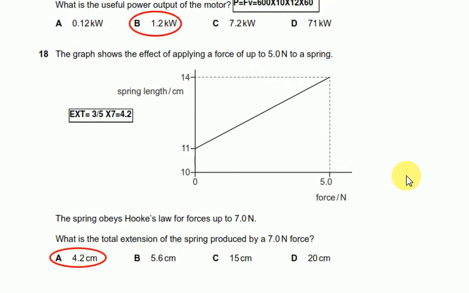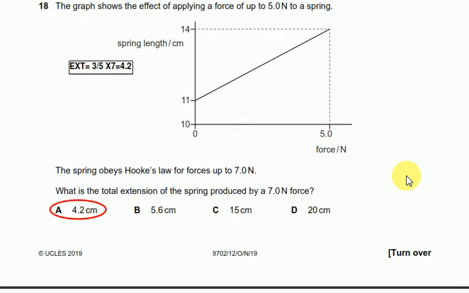Question number 18 says the graph shows the effect of applying a force of up to 5 Newton to a spring. The spring obeys Hooke's law for forces up to 7 Newton. What is the total extension of the spring produced by the 7 Newton force?